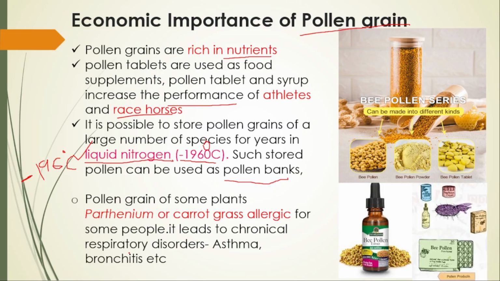It leads to chronic respiratory disorders. Parthenium and carrot grass will lead to asthma and bronchitis in some people because they have allergies. Here are some pictures I have given for you. This is bee pollen, and it can be made into different kinds. This is bee pollen tablet, bee pollen powder, and this is also a tablet, and this is the syrup, I can say. So this is the tablet.